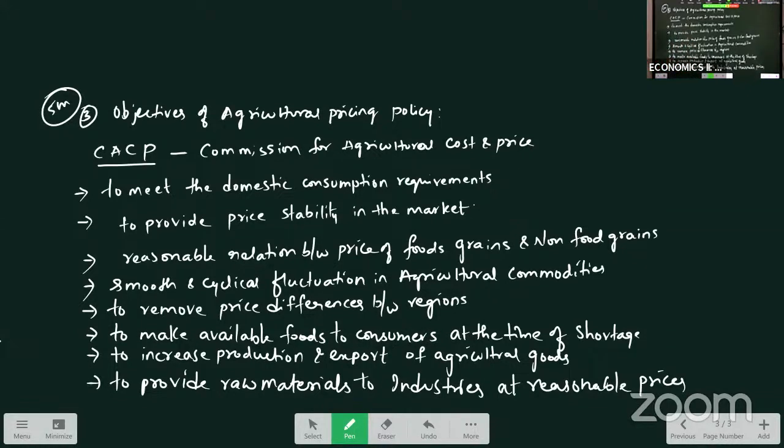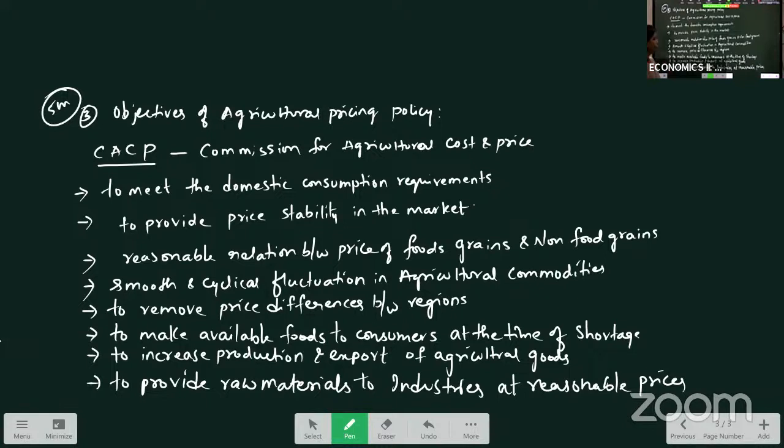With this pricing policy, the objective is to provide food to consumers at the time of shortage. As proper remunerative prices are given, agricultural production will increase. As there is surplus production in agriculture, the agricultural goods can be exported, through which farmers can get good income for their production.